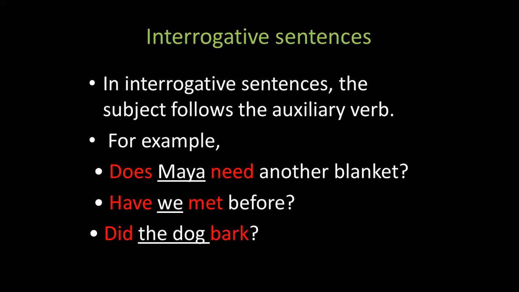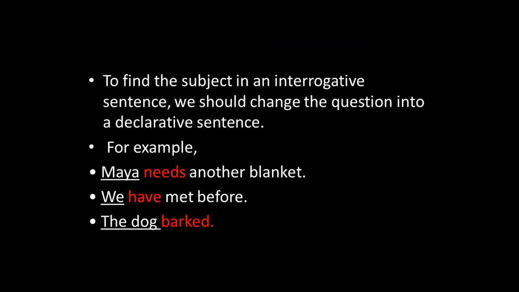Have we met before? Did the dog bark? So in these sentences, we see the auxiliary verb comes first, then the subject, then the main verb. To find the subject in an interrogative sentence, we should change the question into a declarative sentence. Maya needs another blanket. We have met before. The dog barked.